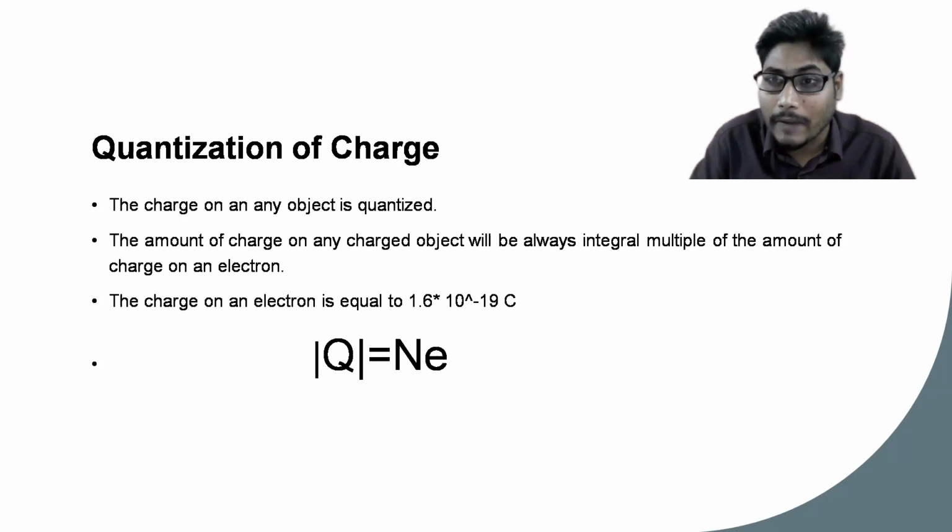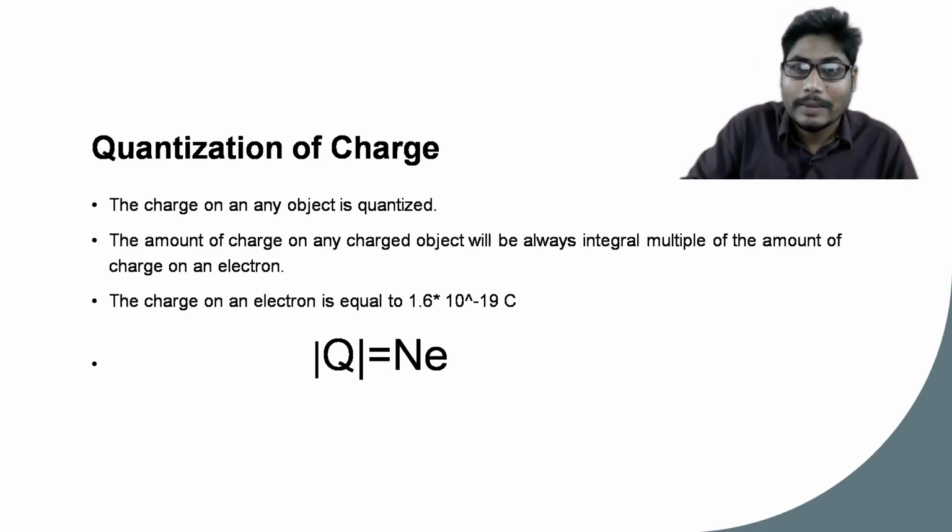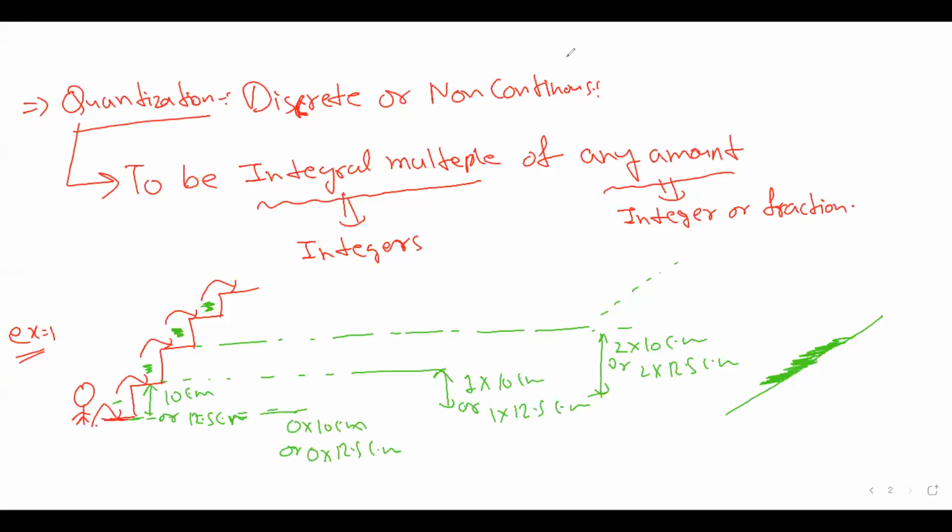So let's check our graph. We just have to see a very interesting question, a numerical also, which gives some idea of how much we have understood this concept.